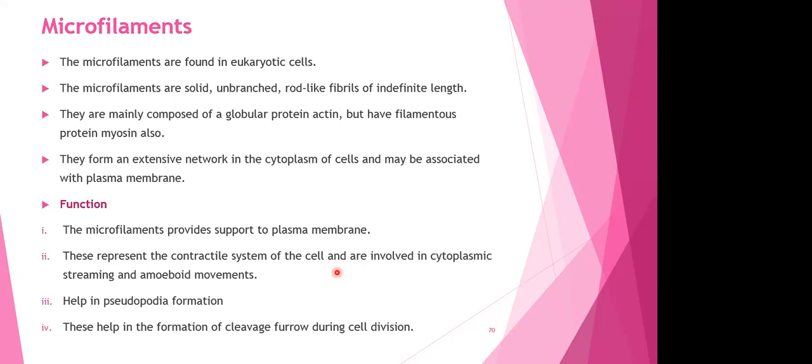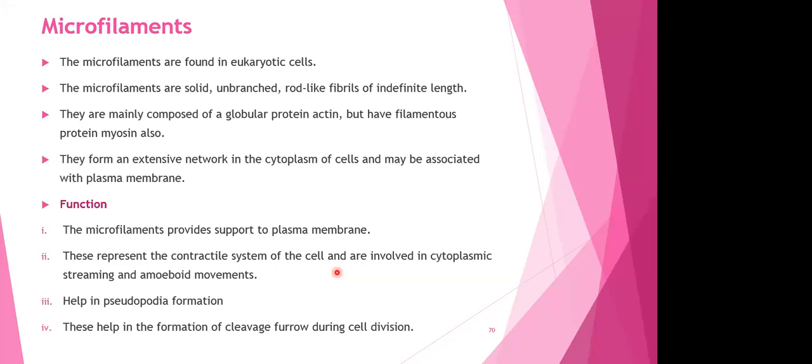When an amoeba moves, or our WBCs, they are also amoeboid in nature. So they can squeeze themselves, retract, contract, and become normal. It is because of these microfilaments. They help in pseudopodia formation in amoeba. We know that amoeba is going to have pseudopodia formation, so it requires a lot of elasticity. Because of the actin and myosin, microfilaments are going to impart elasticity.